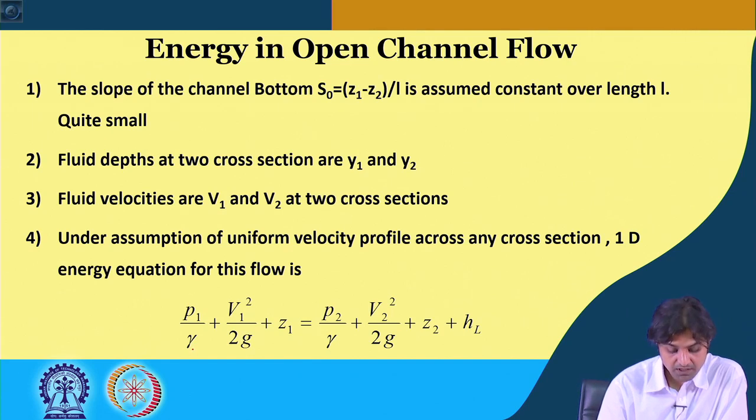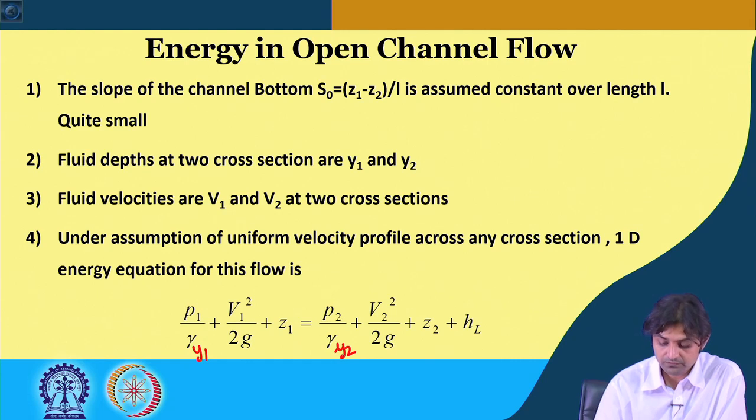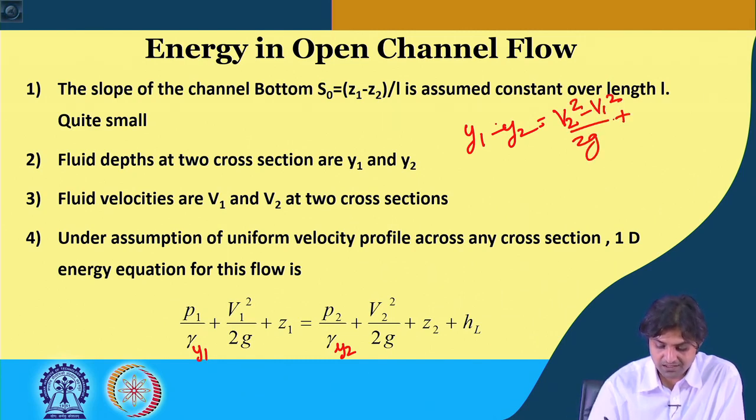So, P1 by gamma was Y1, this is Y2, all right. I am writing the left hand side, it is becoming Y1, and we bring P2 by gamma on the other side, so it becomes Y1 minus Y2. Let us concentrate, we also write V2 square minus V1 square, so V1 we have brought on this side, plus Z2 minus Z1 plus HL. Okay.